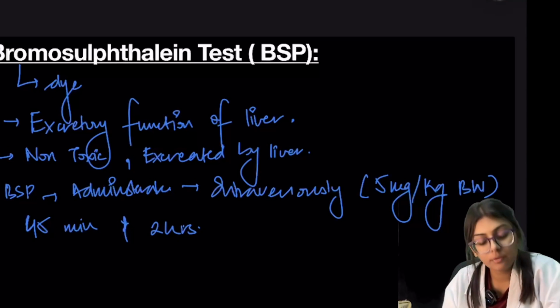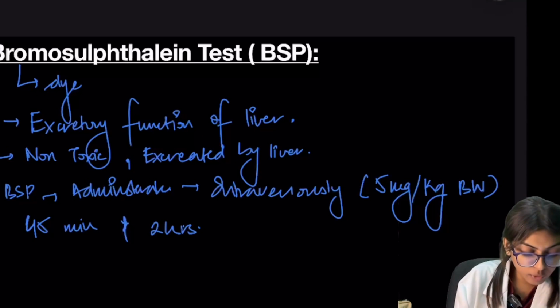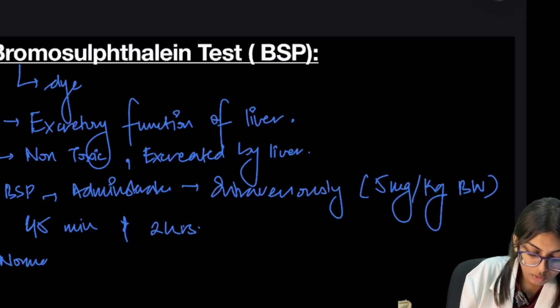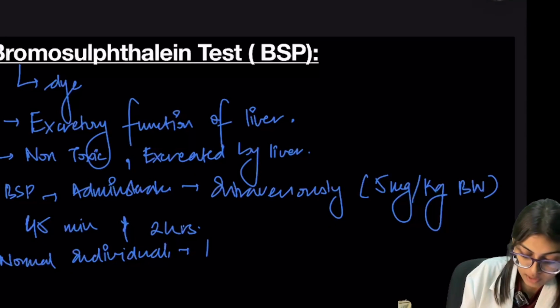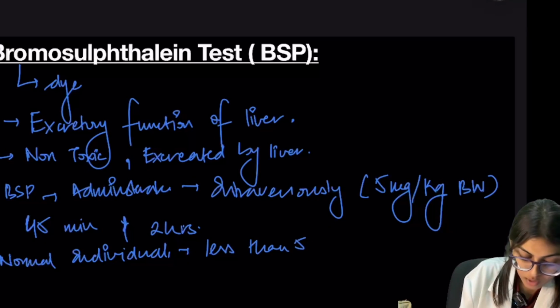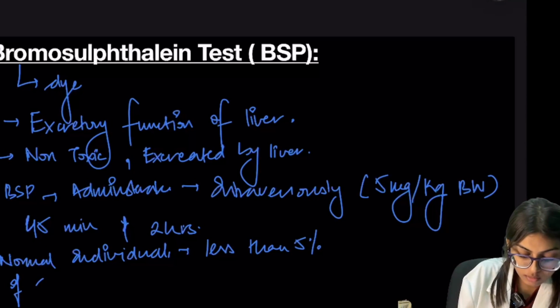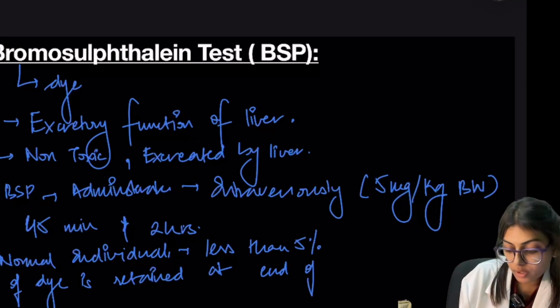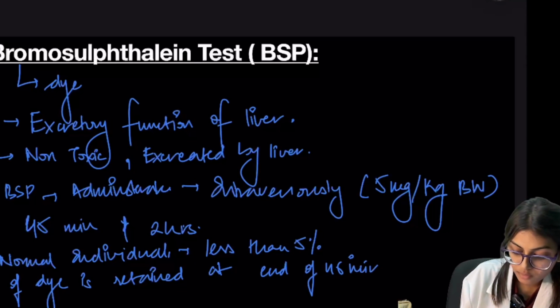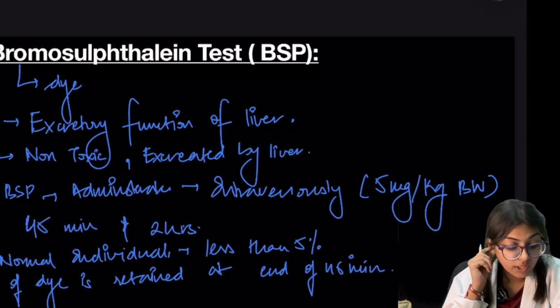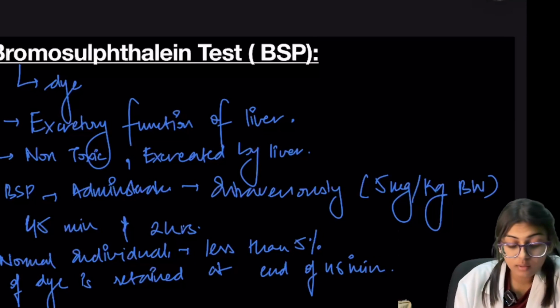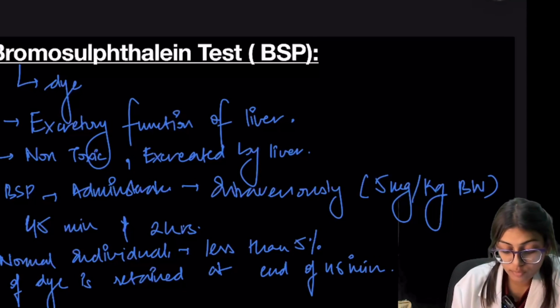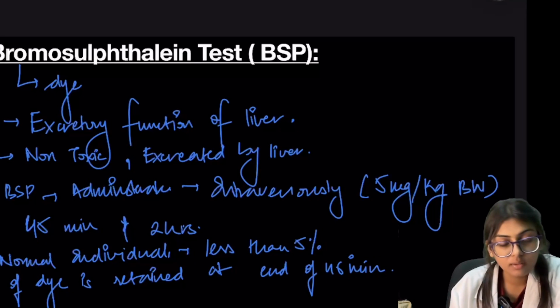So in a normal individual, less than 5% of the dye is retained at the end of 45 minutes. If there is an increase in the retention of the dye, then it indicates an impairment in the liver function.